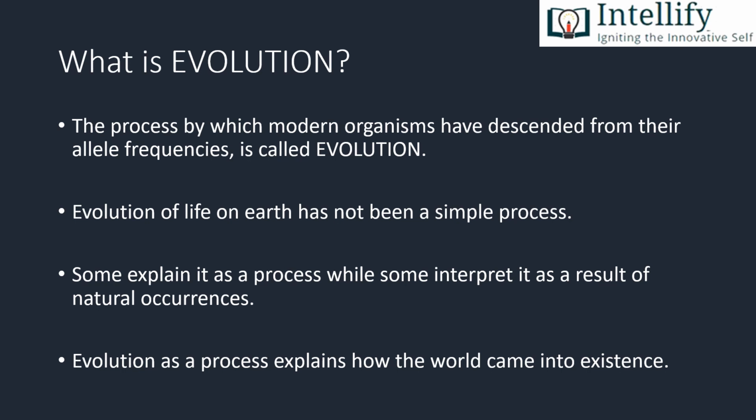Evolution of life on Earth has not been a simple process. Some explain it as a process, while some interpret it as the result of various natural occurrences. The evolutionary theory tries to convey the message of origin of the Earth and how lives on Earth evolved. Evolution as a process explains how the world came into existence. It has resulted in biodiversity.